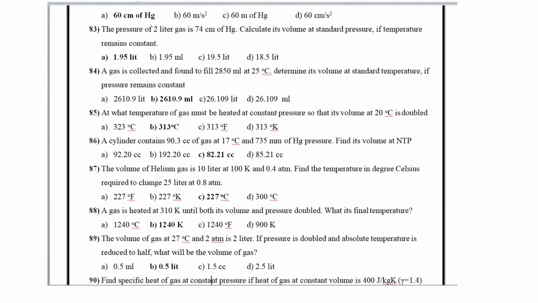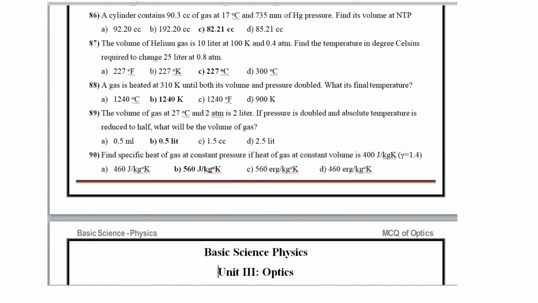A gas is heated at 310 K until both its volume and pressure double. What is its final temperature? Its final temperature is 1240 Kelvin. The volume of gas at 27 degrees Celsius and 2 atmosphere is 2 liter. If pressure is doubled and absolute temperature is reduced to half, what will be the volume of gas? Its volume is 0.5 liter.